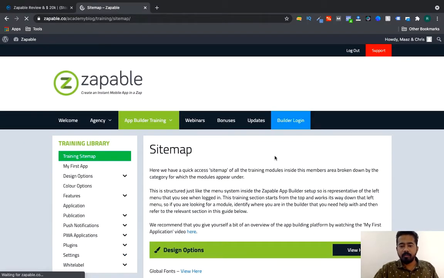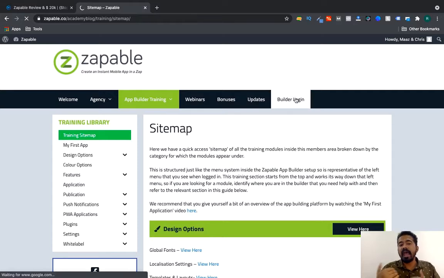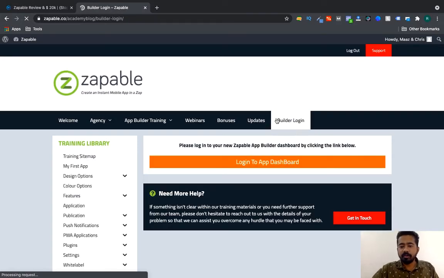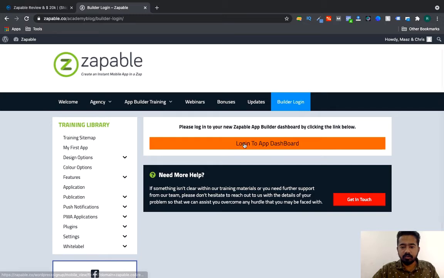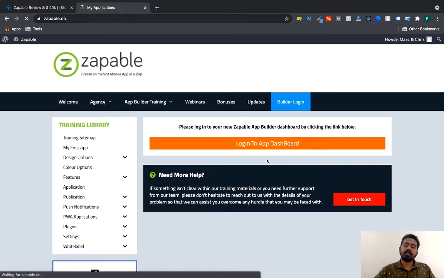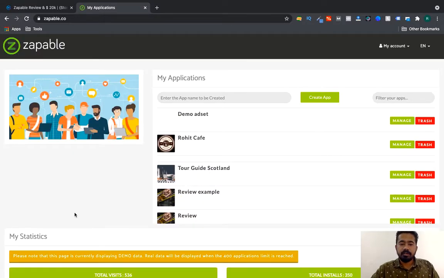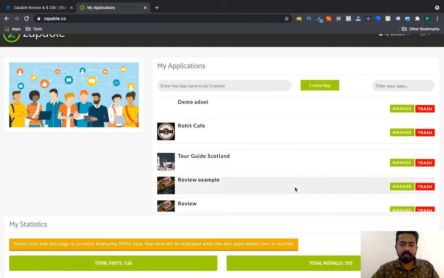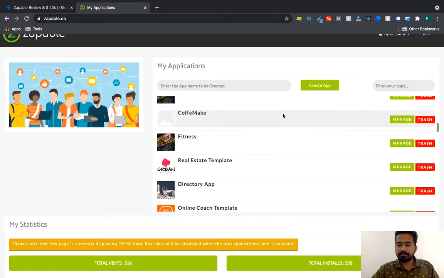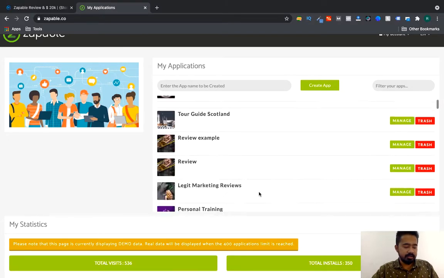Now I'm going to show you how to create apps from this. Just log into the builder login, then go to the app dashboard here. Now there are some previous apps created here.